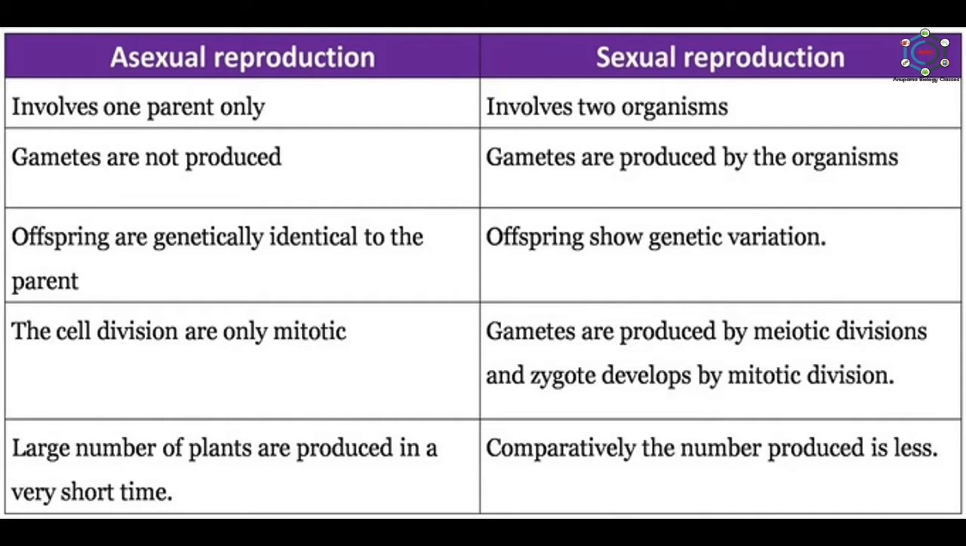In case of asexual reproduction, offsprings are genetically identical to the parent, while in sexual reproduction, offspring show genetic variations. In asexual reproduction, the cell divisions are only mitotic, while in sexual reproduction, gametes are produced by meiotic divisions and the zygote develops by mitotic division. In asexual reproduction, a large number of plants or animals are produced in a very short time, while in sexual reproduction, comparatively, the number produced is less.